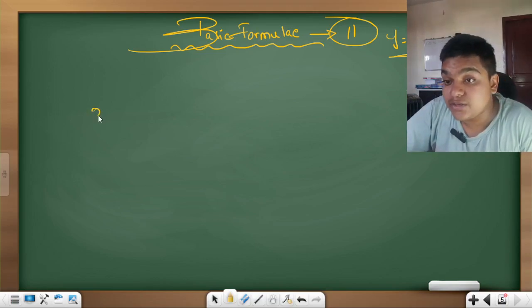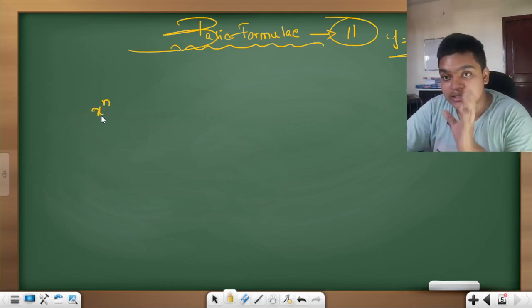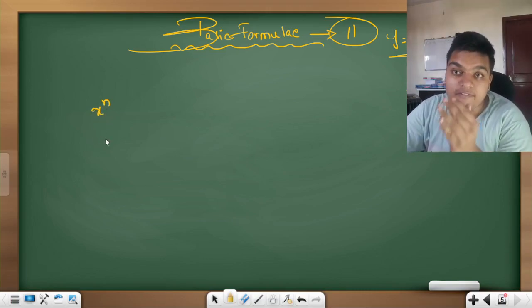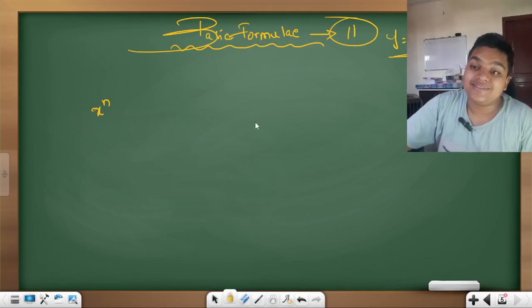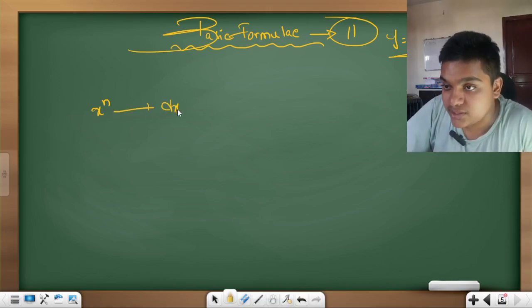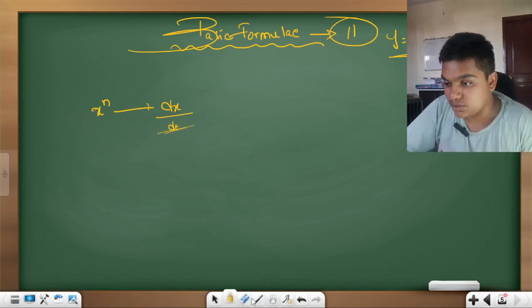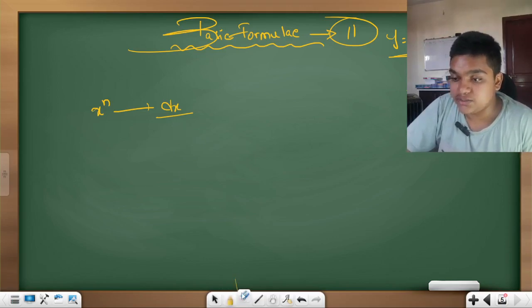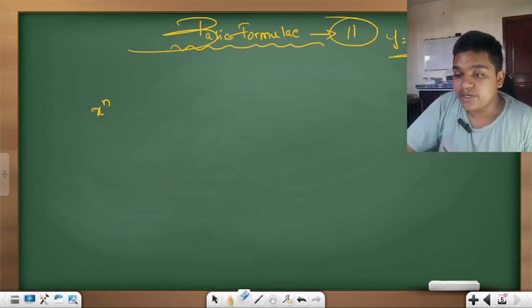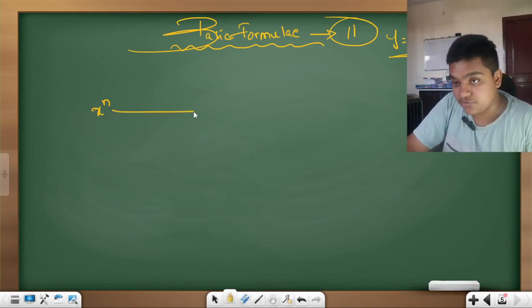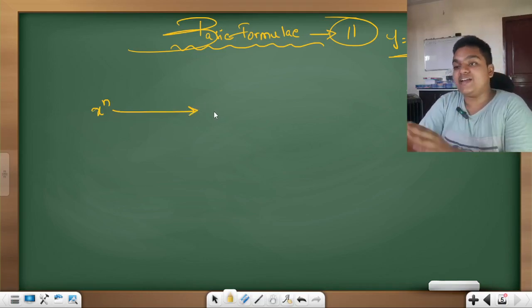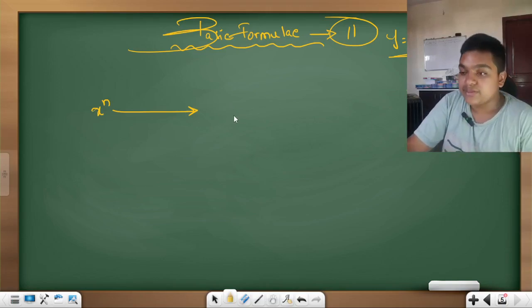If the given term is in the form of x to the power n, then its derivative will be n x to the power n minus 1.